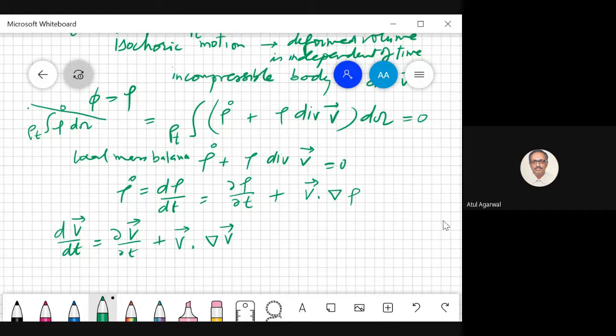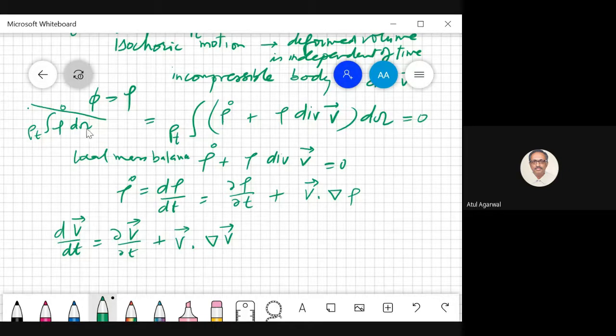Yes, sir. It is something coming from Taylor's theorem. Instead of velocity, you are writing rho. And this v represents, as the particle goes from one position to another position, the displacement will be a function of velocity components. You see, velocity components v1 delta t, v2 delta t, v3 delta t. That way, the position will change. So this is nothing difficult to find. You just apply what I did for this, apply to rho, and you will see the same result.